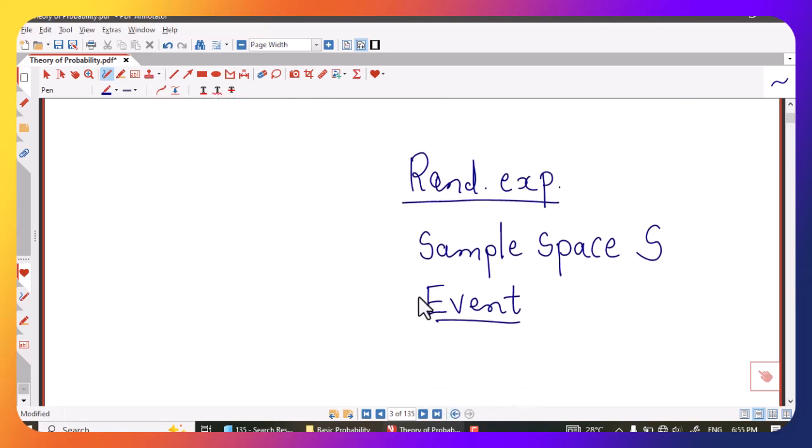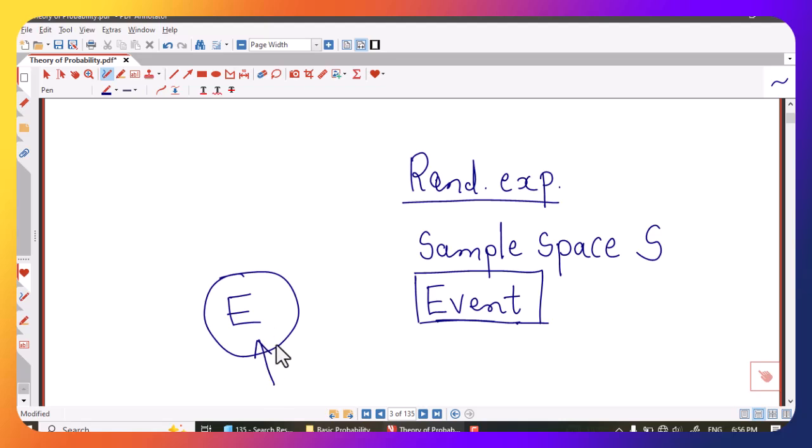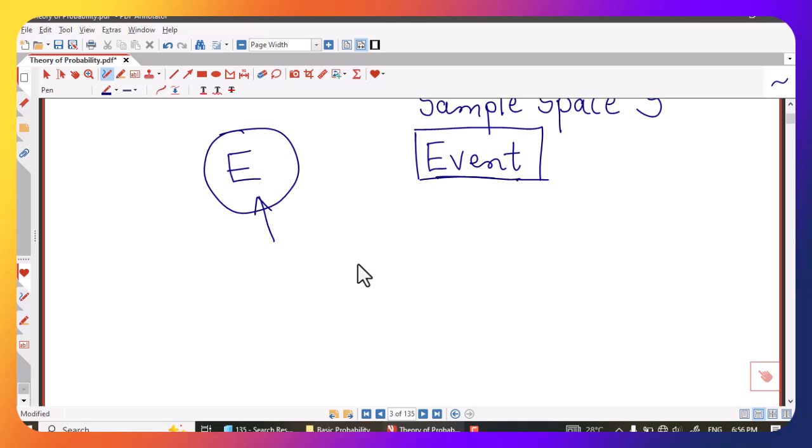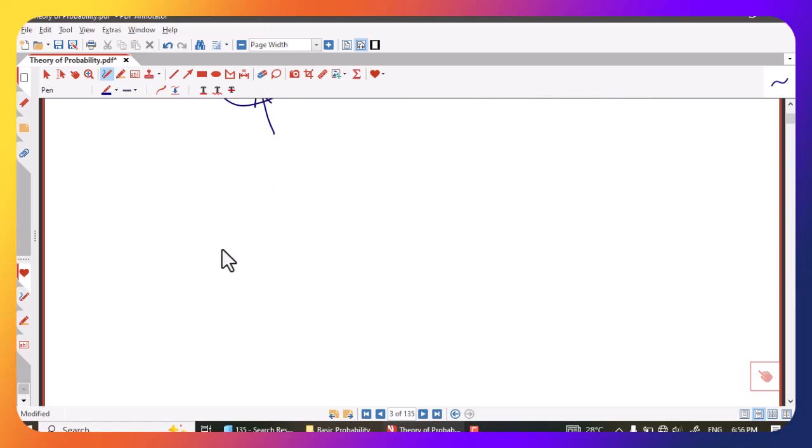And we are going to define probability of event in this sample space. Whenever we have some event, then we can discuss the chances of that event. So the chance of occurrence of event E is called probability of event E, and that we are going to define. Now before defining probability of event, we have to understand equally likely outcomes.